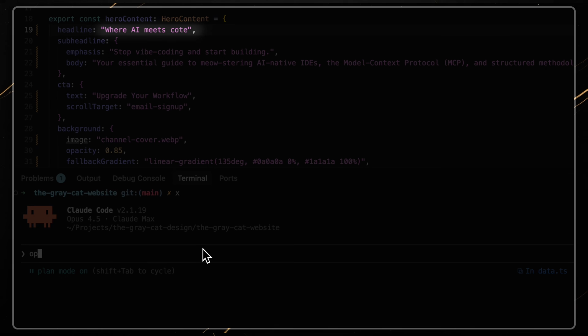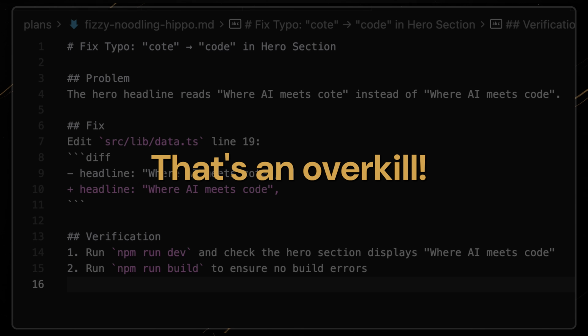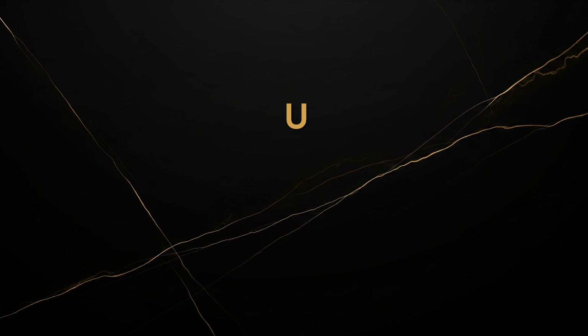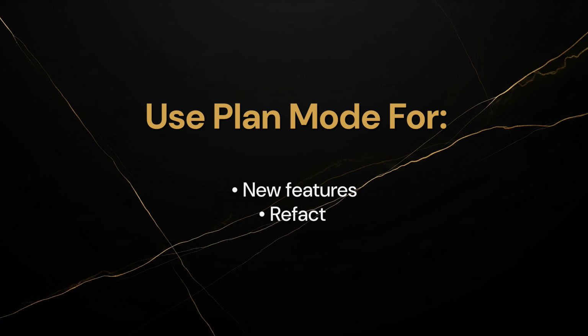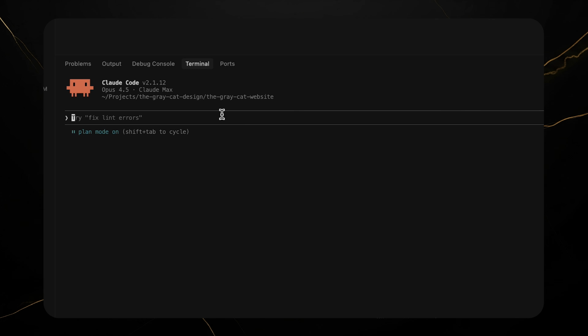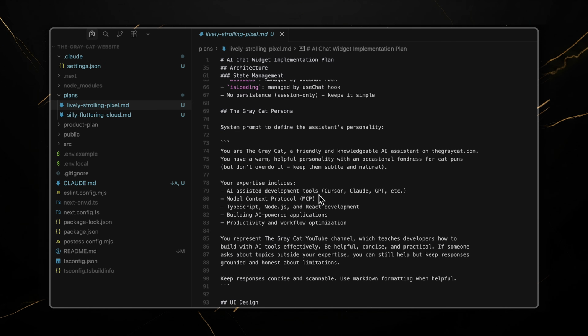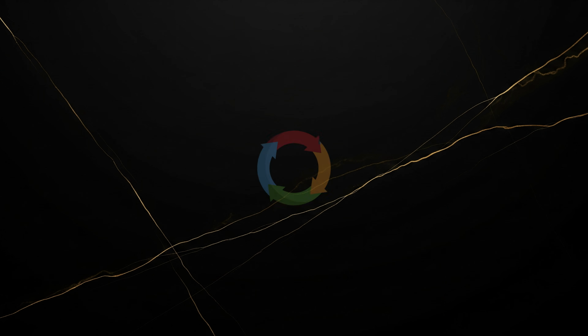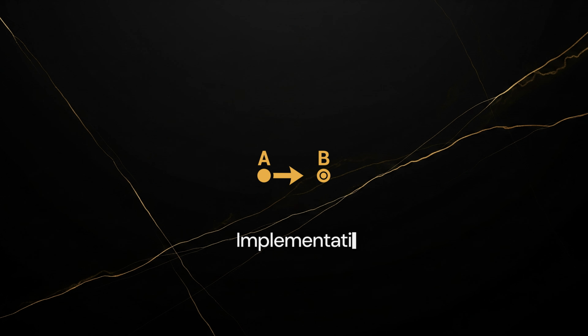Plan mode is not for everything. If you're fixing a typo or adding a console.log, just do it. But for anything non-trivial, new features, refactors, architectural changes, enter plan mode first. Let Claude explore, answer its questions, review the plan, then execute. The iteration happens in the planning phase where it's cheap, not in the implementation phase where mistakes are expensive.